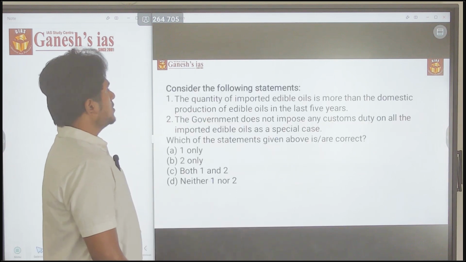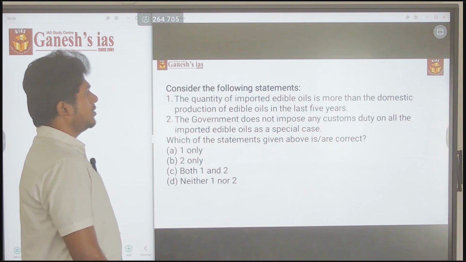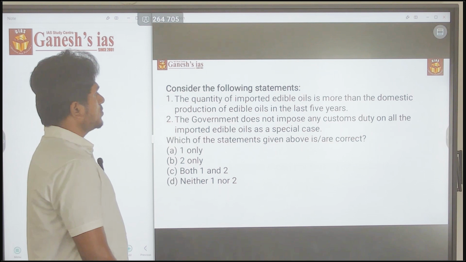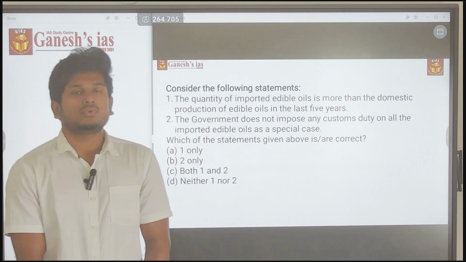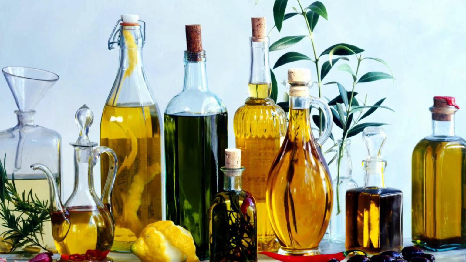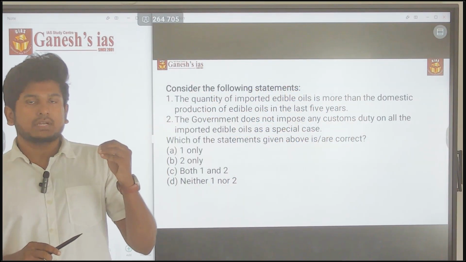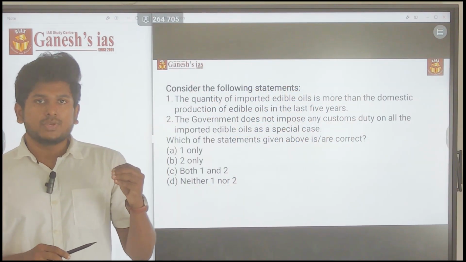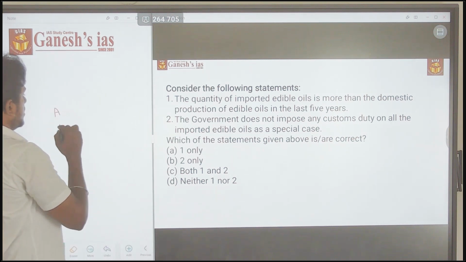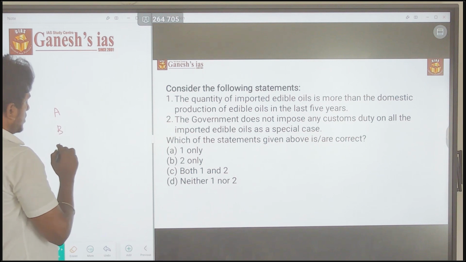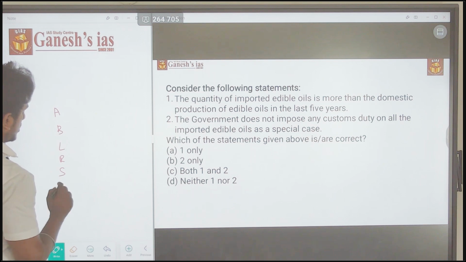Consider the following statements. First statement: the quantity of imported edible oil is more than the domestic production of edible oil in the last 5 years. First of all, if you are studying any topic like soils, you have to make a table. The table will have alluvial soil, black soil, laterite soil, red soil, saline soil, peat soil.